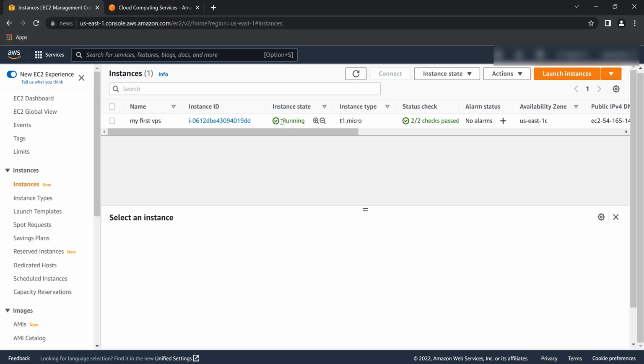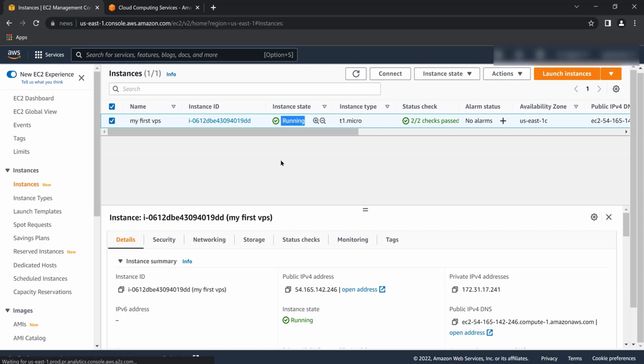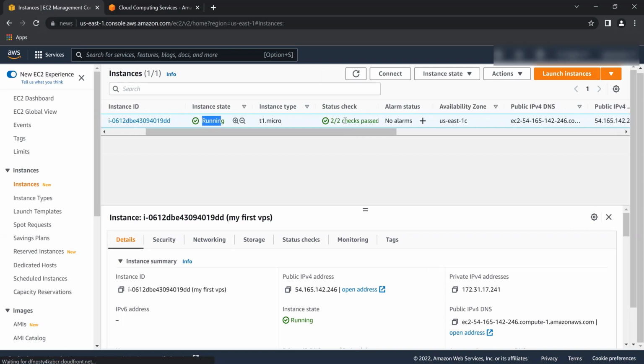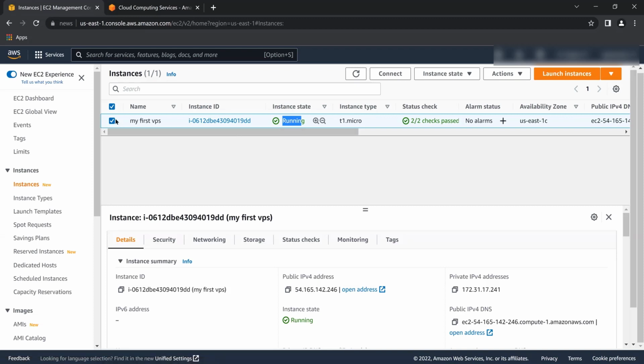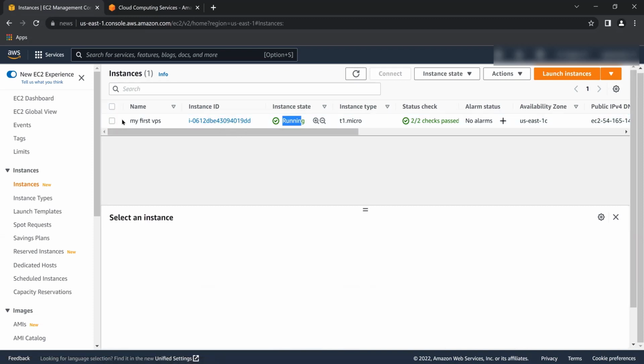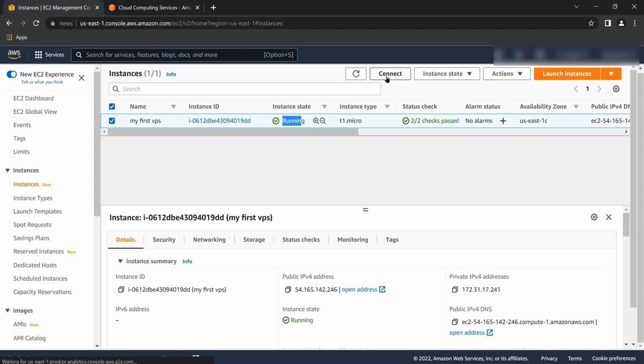Here you can see the green text: running, and 2/2 checks passed. When your VPS gets 2/2 checks passed, that means it's ready to use. So I'm just going to select it and click here to connect.